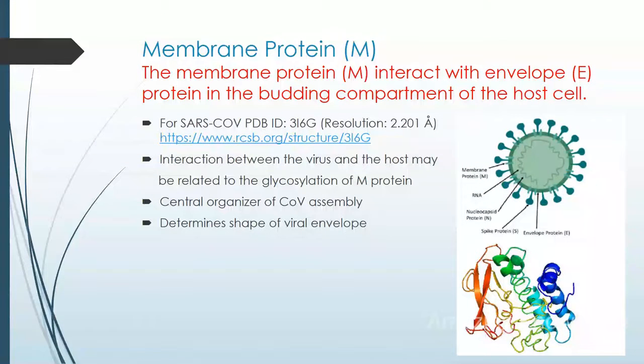The membrane protein interacts with the envelope protein in the budding compartment of the host cell. For SARS-CoV, the PDB ID is 3I6G, and the interaction between the virus and the host may be related to the glycosylation of the M protein. It is the central organizer of CoV assembly, and it determines the shape of the viral envelope.